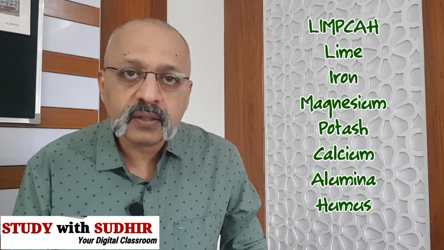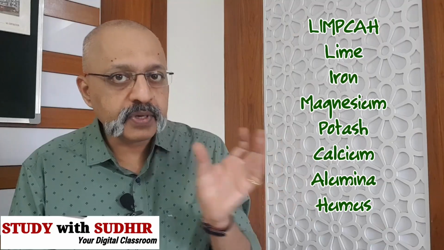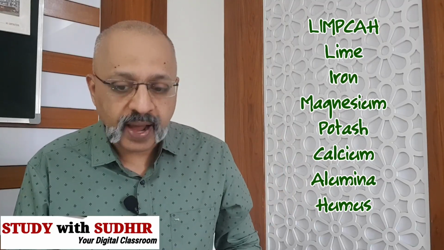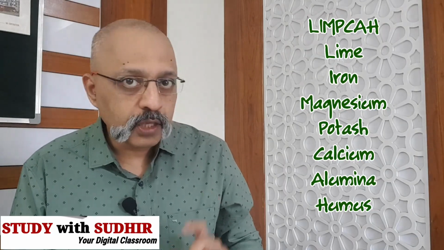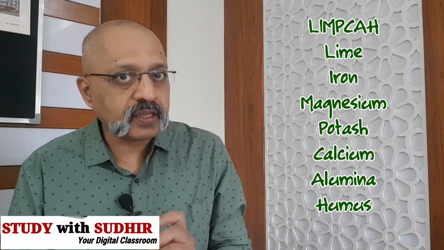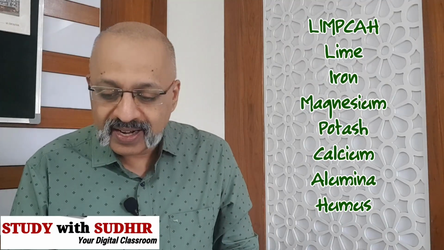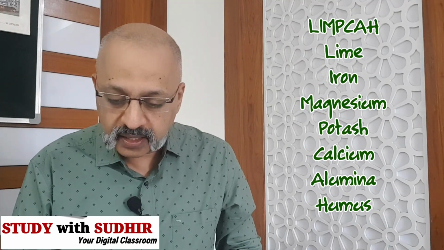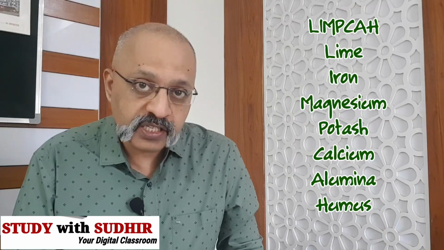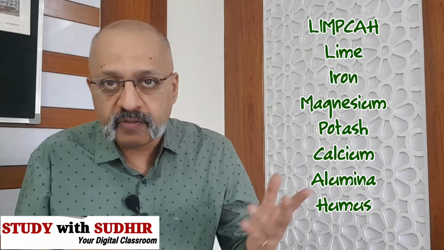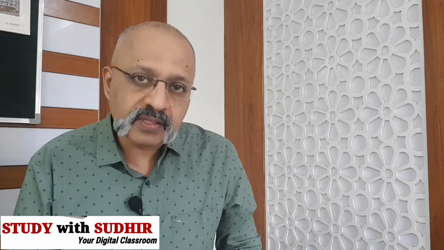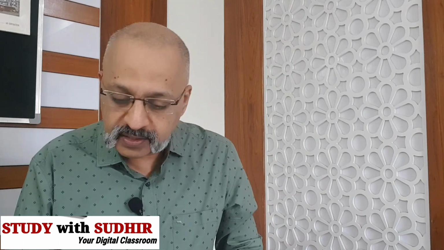तो इसका एक कोड है LIMP CaH. तो LIMP CaH आप याद रखिए और फिर you try to expand it: lime, iron, potash, calcium, alumina, magnesium, carbonates and humus. तो अगर आप कोड रख के उसको याद करने की कोशिश करेंगे, it just makes it a little easier. You know, LIMP CaH हो सकता है या HAC कर सकते हैं या ACH कर सकते हैं, whichever you find easier. It just makes life a little easier.